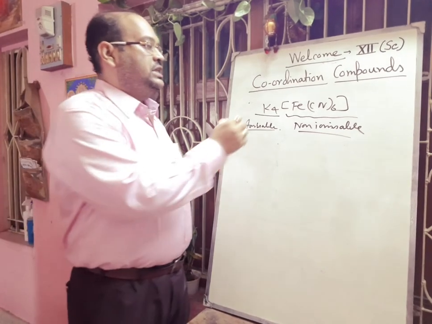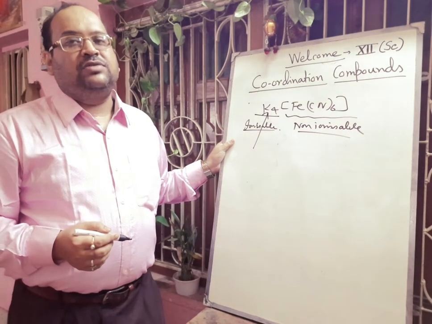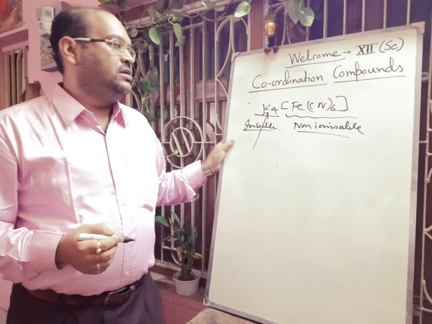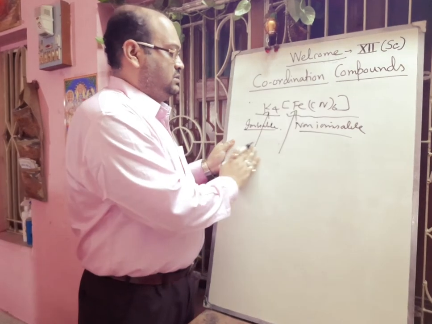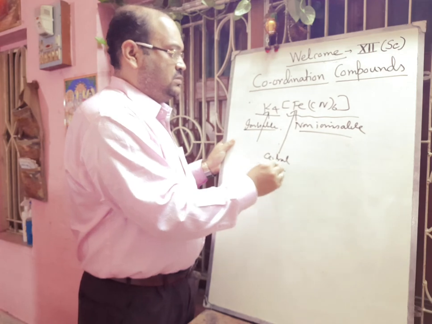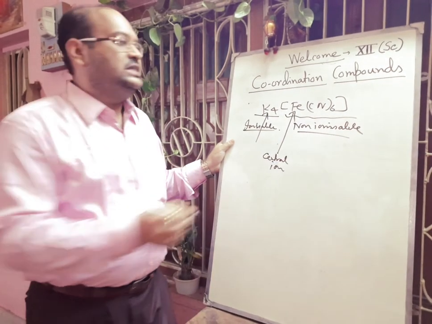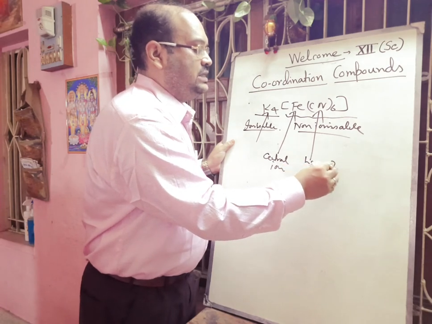Now this potassium is a potassium ion, and iron is the central ion. This one, cyanide, is the ligand. Here six cyanide ligands are there.